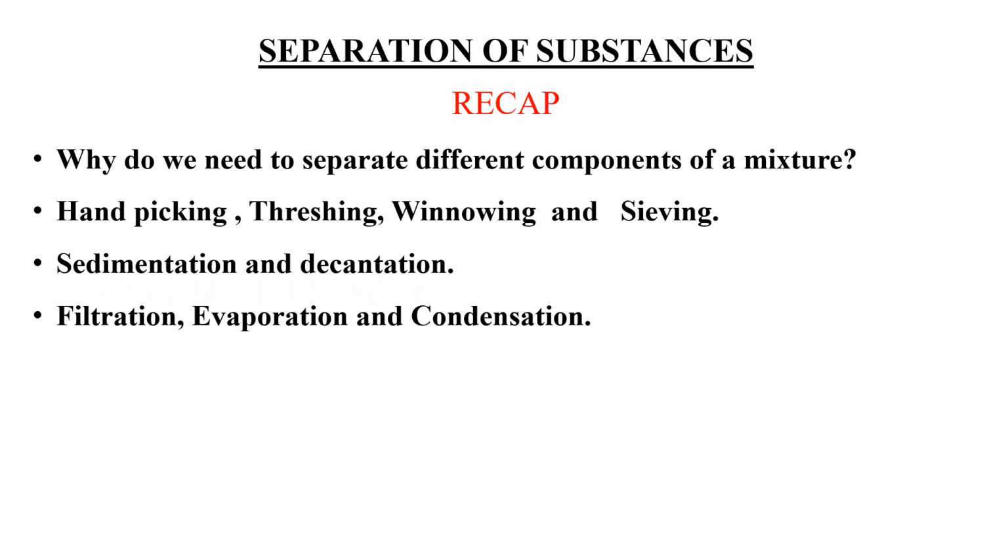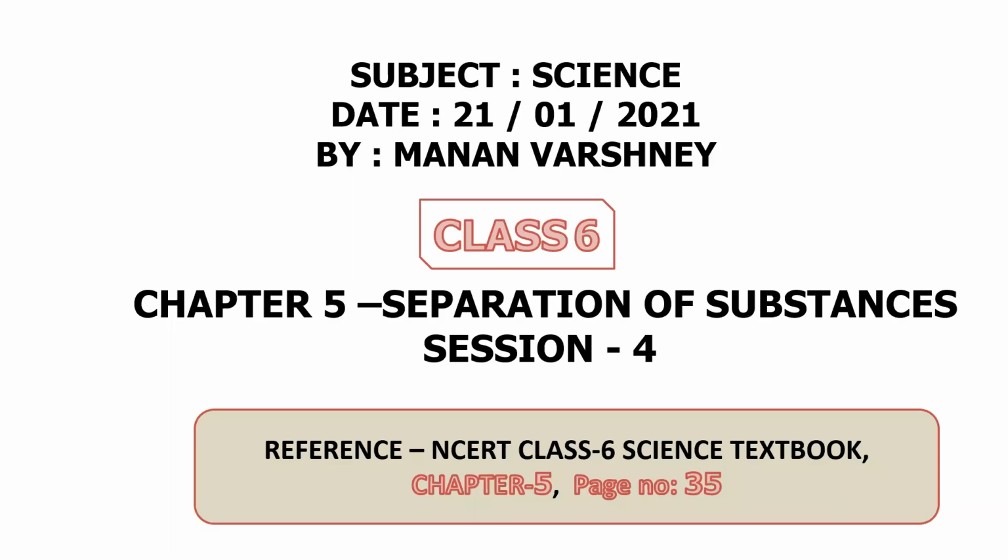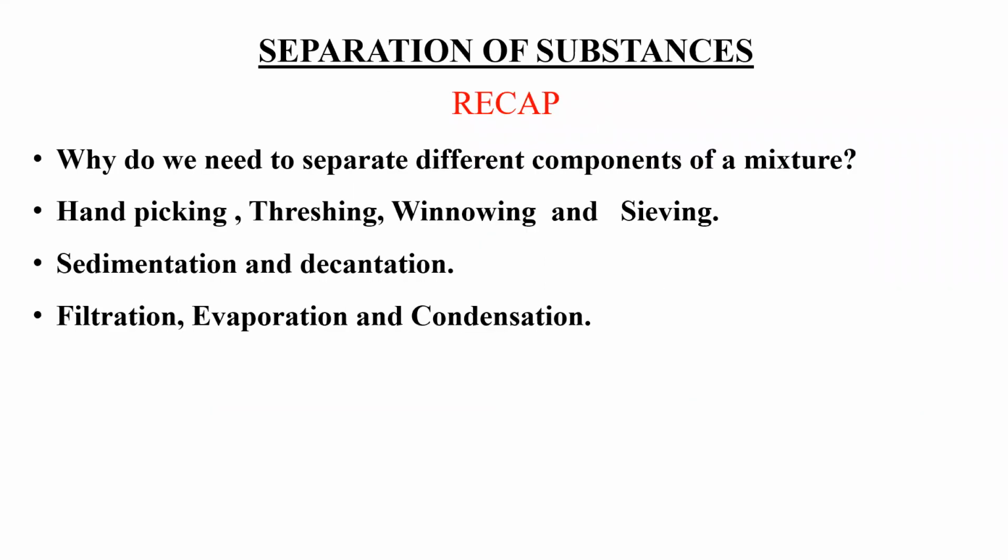Second, hand picking, threshing, winnowing and sieving. What are these? These all are processes of separation. Sedimentation and decantation: when we cannot filtrate with these methods, we use sedimentation and decantation for water, salt, these mixtures. Filtration, evaporation, and condensation. We learned it. Now, we learned about filtration, evaporation, and condensation.